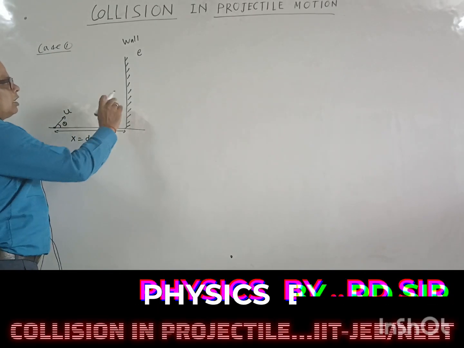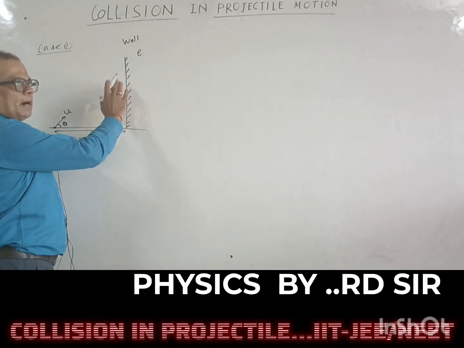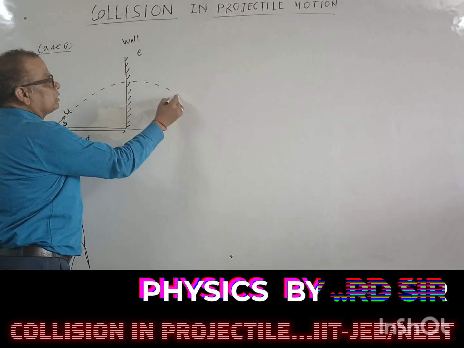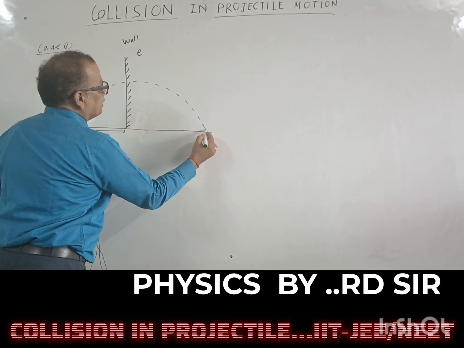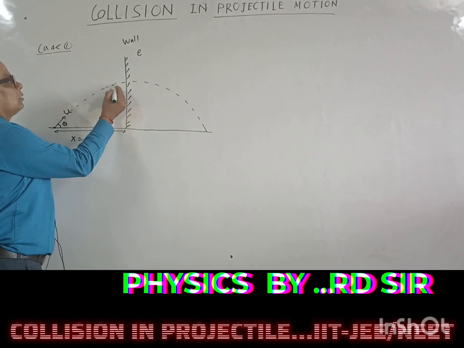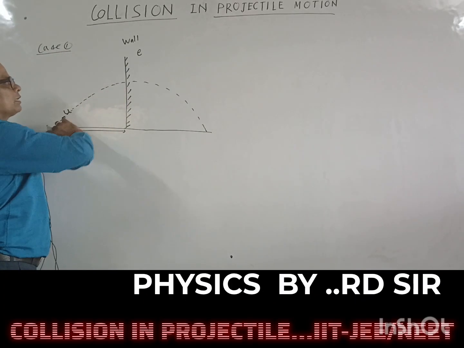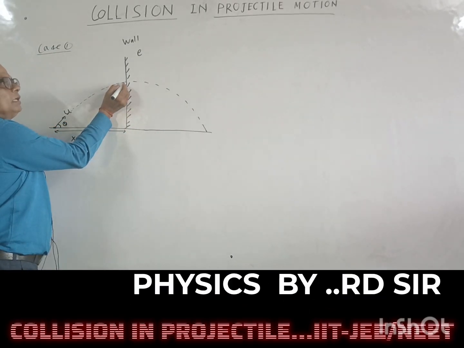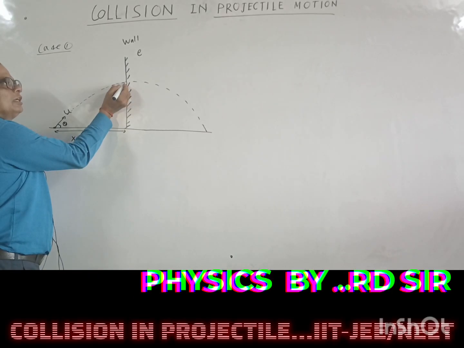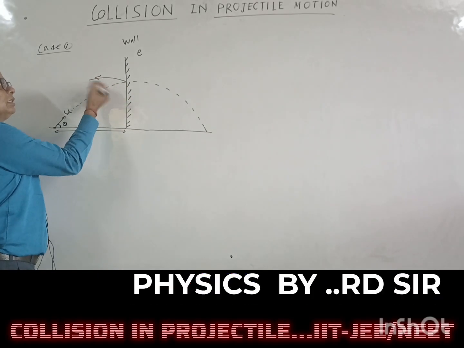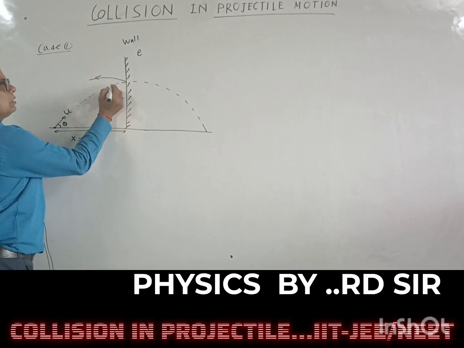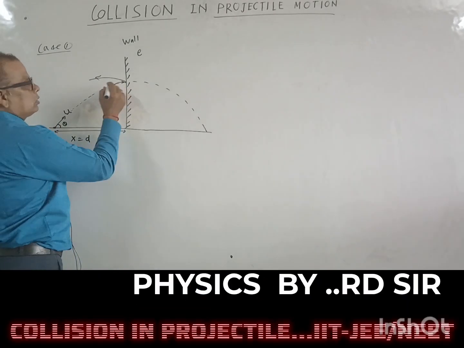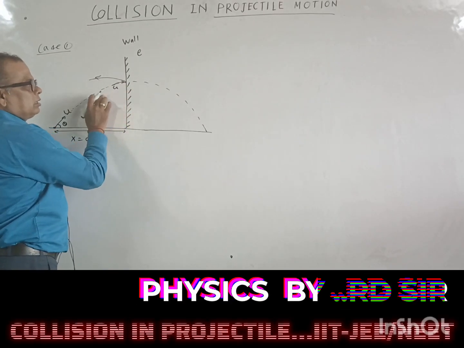So if there is no wall in the path of this projectile, then the particle will follow this parabolic path and will land here. But due to this wall, the particle will not continue to move behind the wall. After the collision it will return back in this way. Okay, so let the speed with which it strikes the wall be v. So this striking velocity is v.